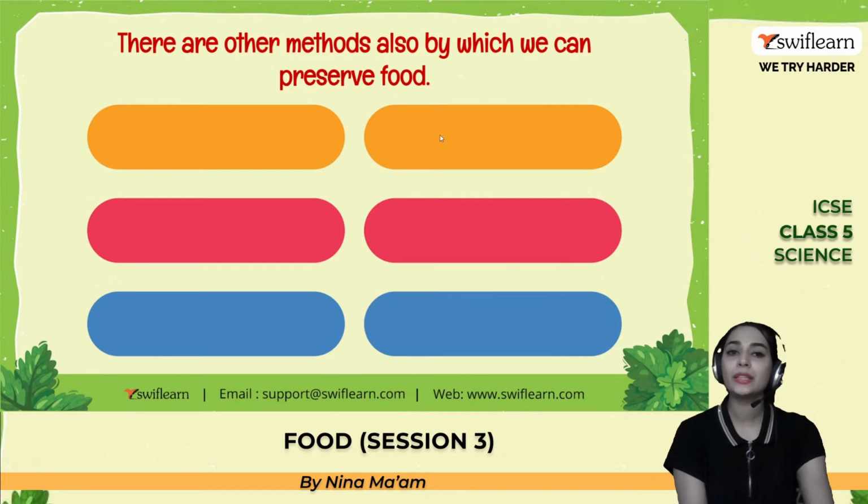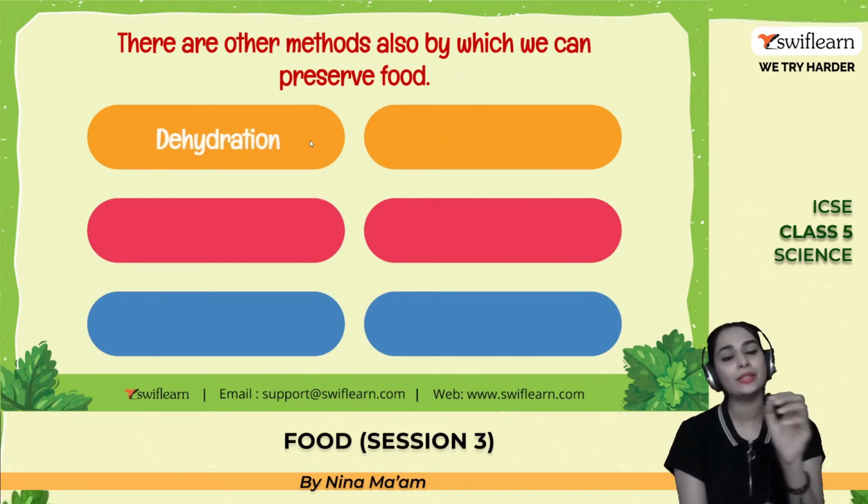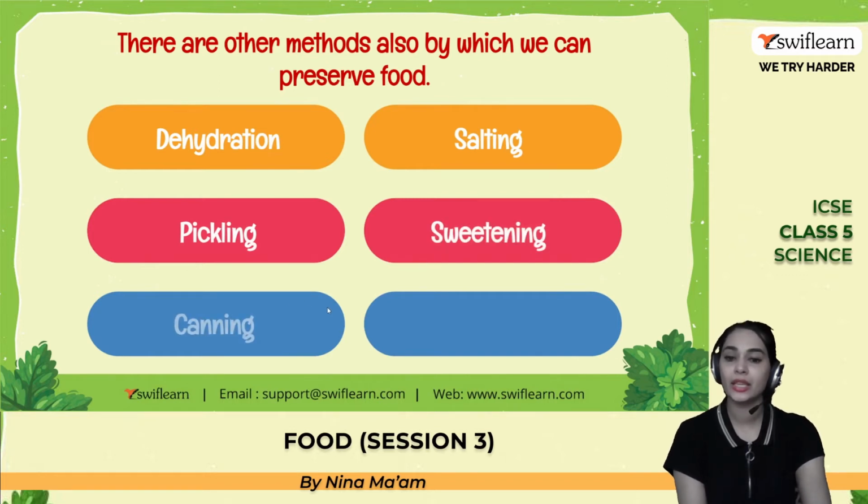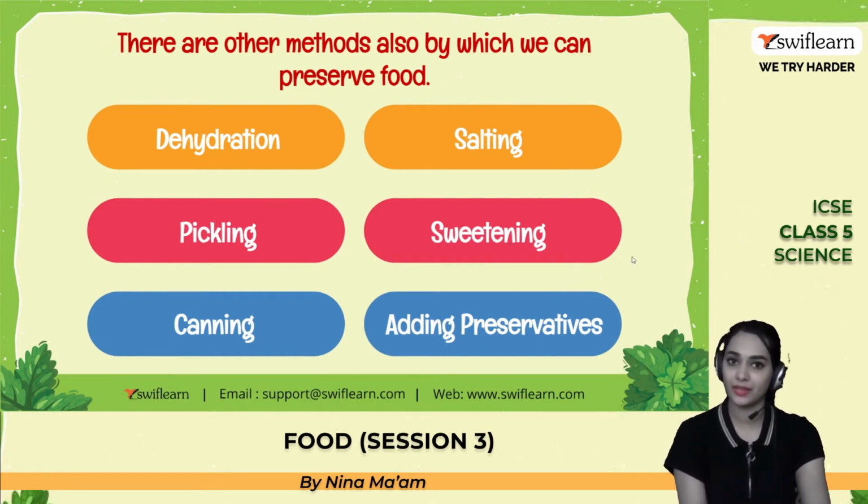There are other methods also by which we can preserve food, such as, please note down, dehydration, salting, pickling, sweetening, canning, and adding preservatives. One more time, dehydration, salting, pickling, sweetening, canning, and adding preservatives.